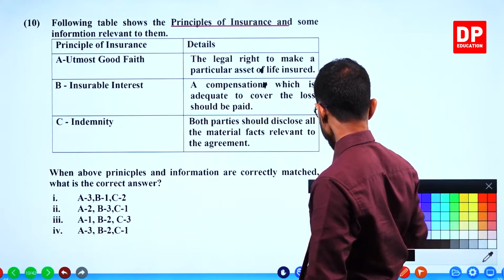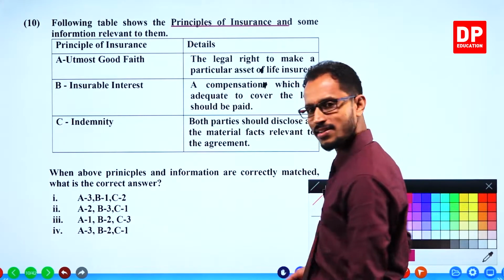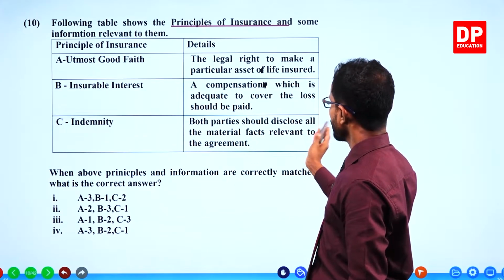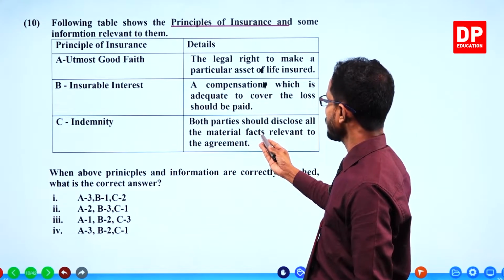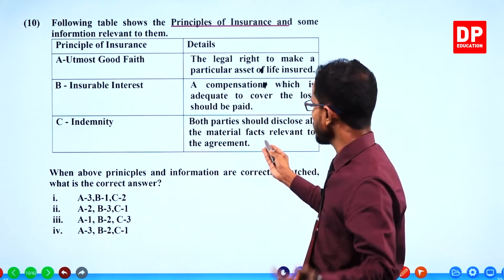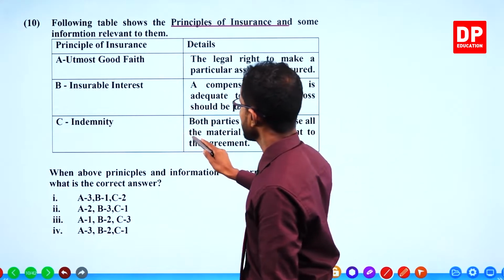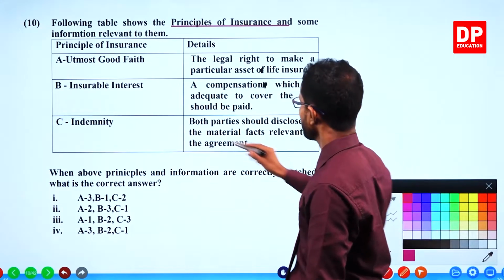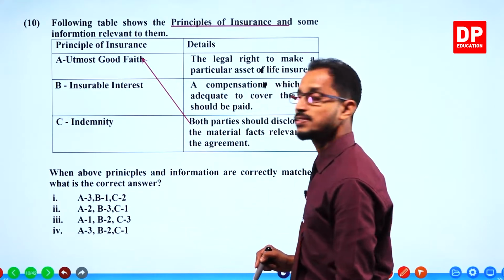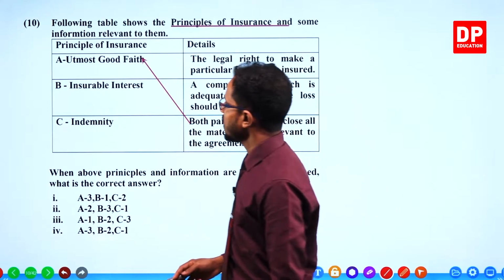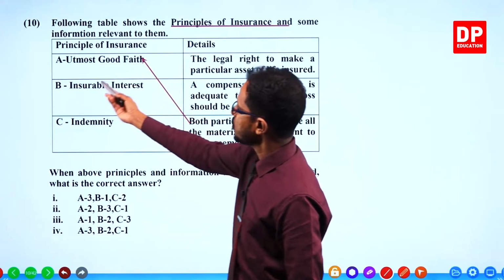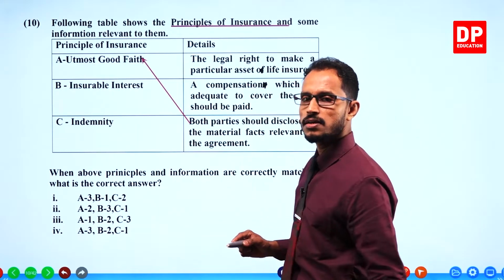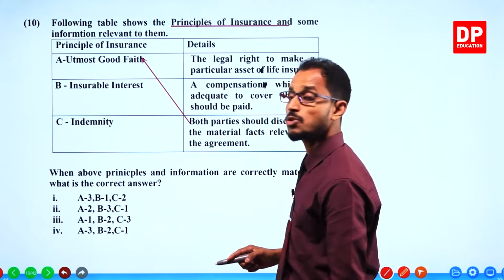Let's match. Both parties should disclose all the material facts and all the information relevant to the agreement. It is utmost good faith. Then insurable interest is the legal right to take an insurance cover.